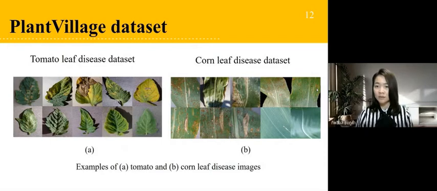The PlantVillage dataset is a collection of plant images proposed by Penn State University that covers varieties of plant leaf and plant leaf disease. In our study, we select only the tomato and corn leaf disease datasets. The detail of this dataset is as follows.